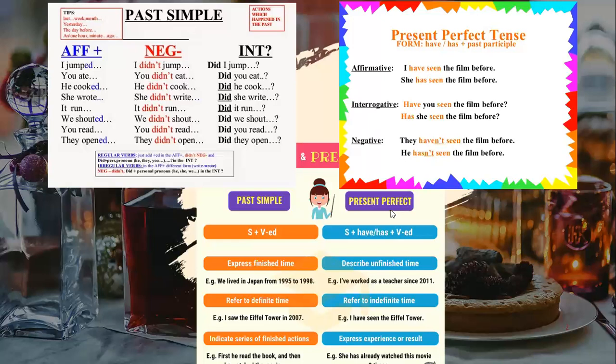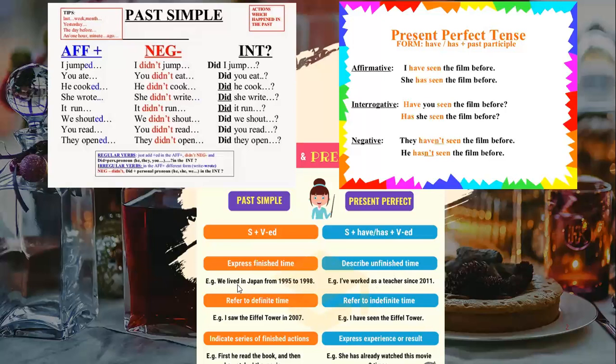Okay, good. Now, what's the difference? Because this is the idea, past simple versus present perfect. The past simple is used when we refer to one specific moment in the past. This is what we call expressing a finished time, a definite time, or a finished action. So when something is finished, when something is definite, we use the past. The present perfect is for something that is unfinished, indefinite, okay? So this is the big difference.